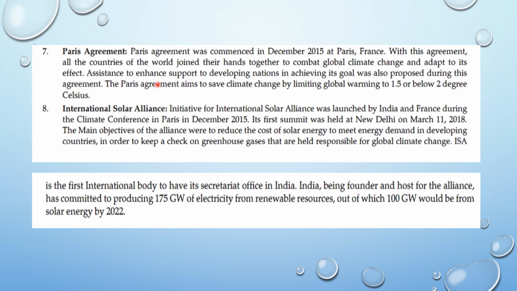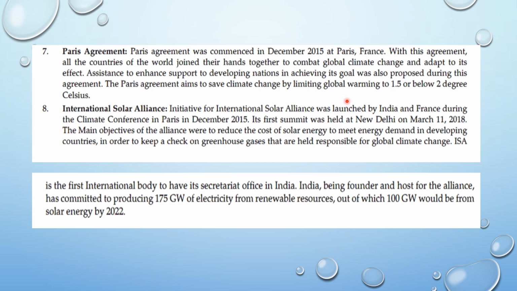Assistance to enhance support to developing nations in achieving their goals was also proposed during this agreement. The Paris Agreement aims to tackle climate change by limiting global warming to 1.5 to below 2 degrees Celsius.